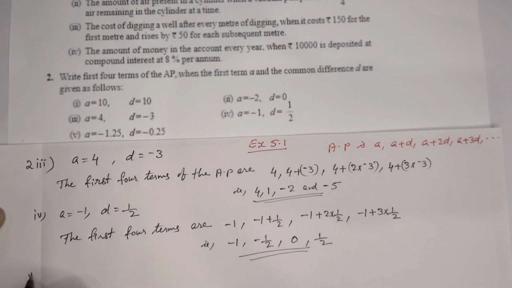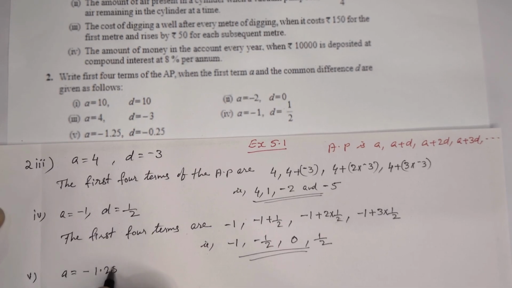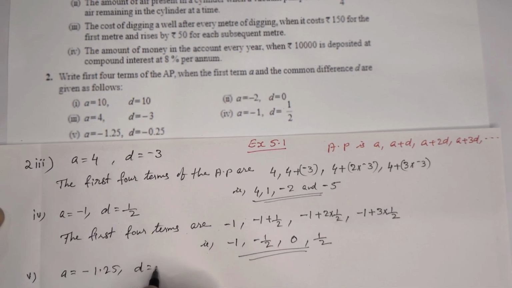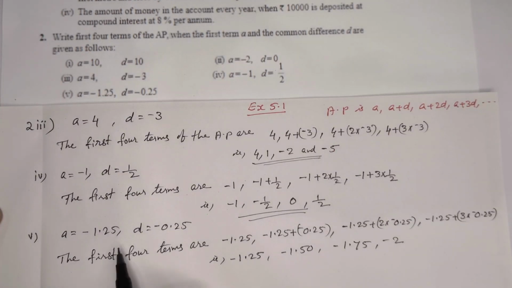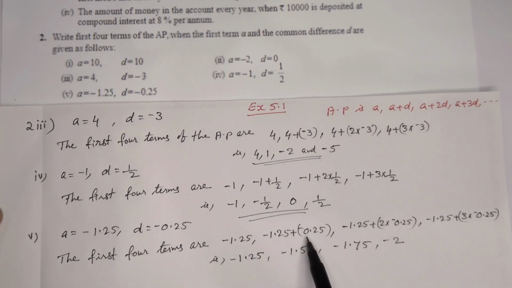And next one, A is equal to minus 1.25 and D is equal to minus 0.25. Here we can see A, first term, is minus 1.25, then we have to add minus 0.25 with that for the second term.